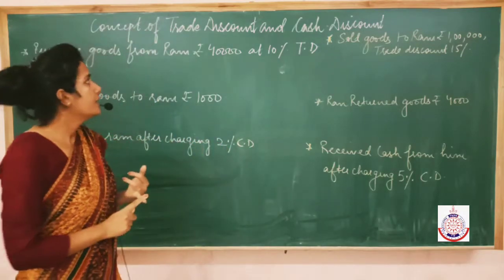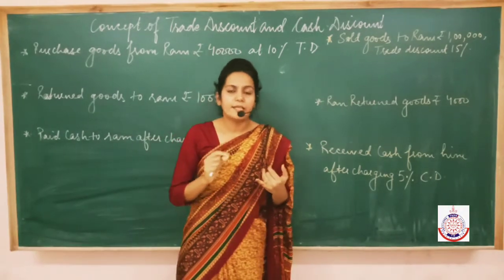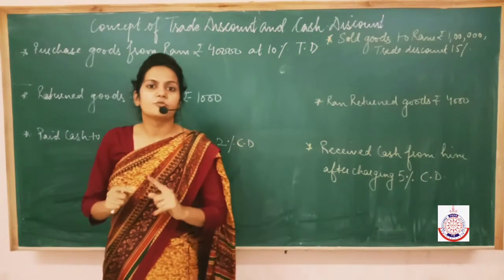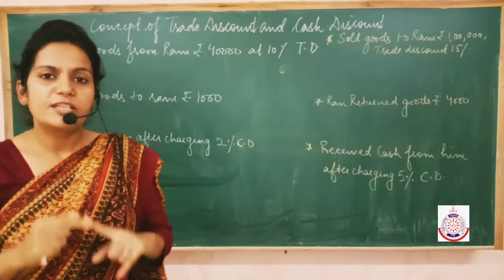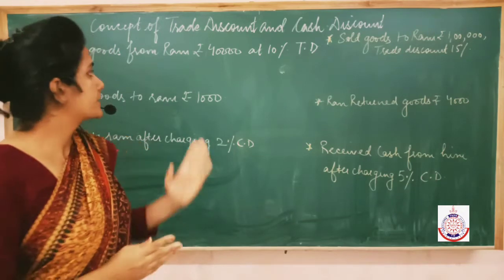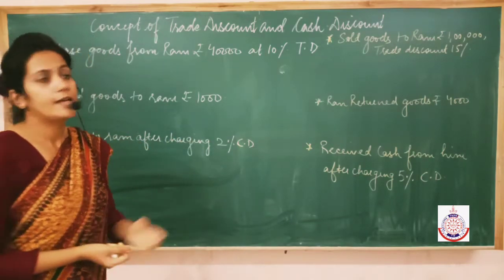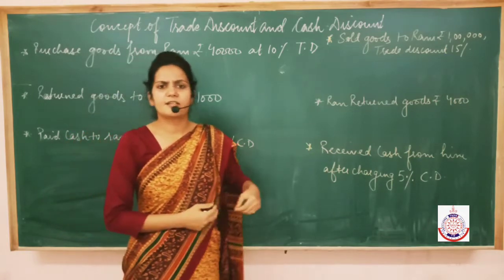And secondly, trade discount is such a discount which cannot be recorded in the books of accounts. It means you have to pass all the journal entries after the treatment of trade discount. You are not going to show the treatment of trade discount in the books of accounts. Now come to cash discount. Cash discount is given to selected customers.